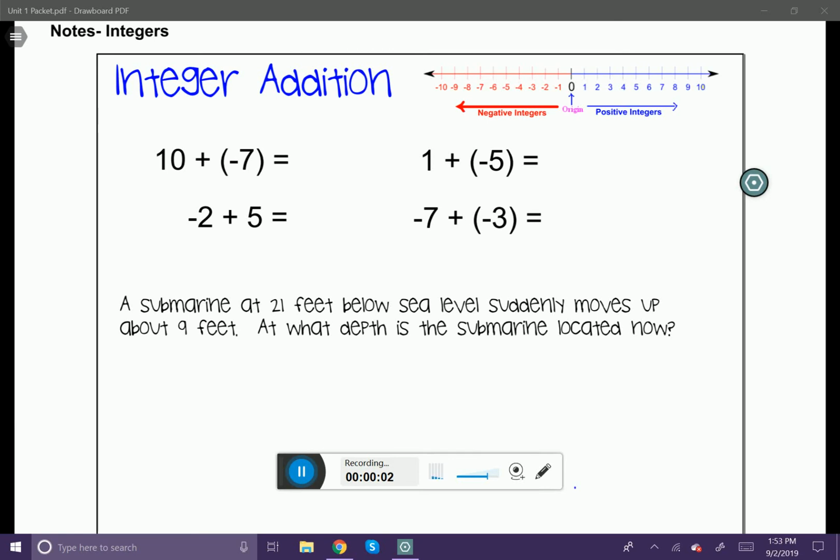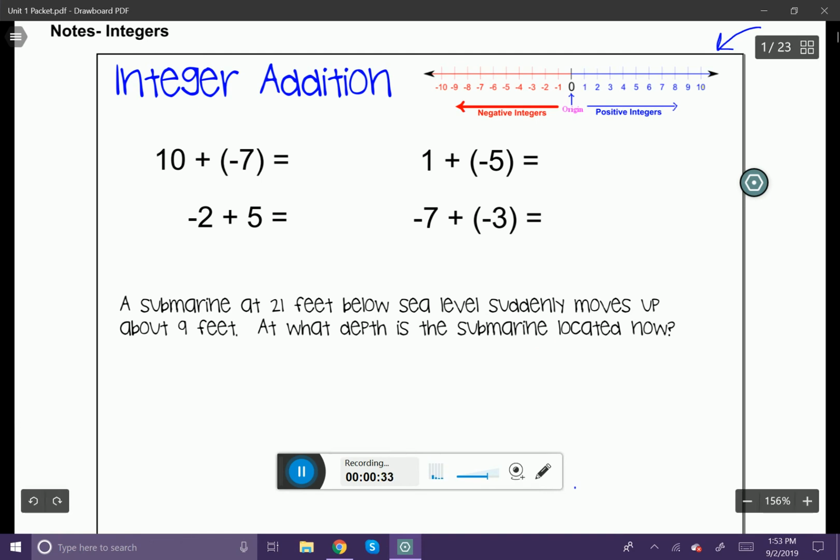In this lesson, we're going to talk about integer operations. We're going to begin by talking about integer addition. Anytime you're working with integers, you're working with a number line. A number line is what you see up here in the right-hand corner. A number line consists of positive integers, which you see in blue, going to the right, negative integers, which are in red, moving to the left, and then 0, which is the origin, or where you begin the movement on the number line. So let's go ahead and review some of these integer addition operations.